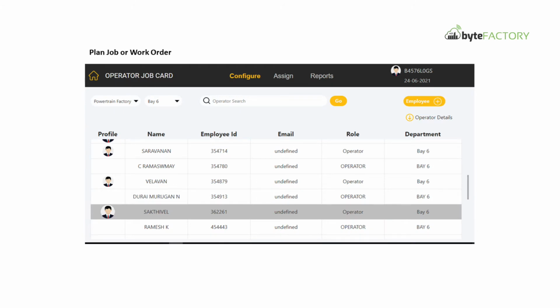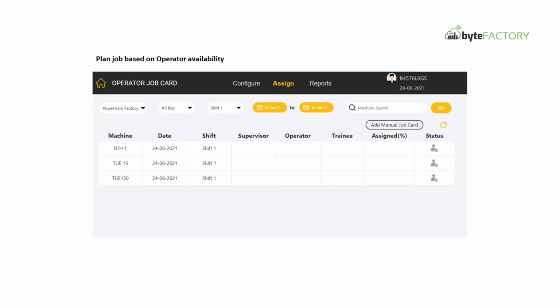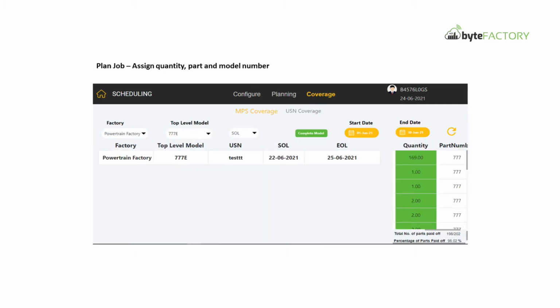Once you schedule and plan, start executing production with auto time tracking, 5S management, operator job card visualization tool, engineering and manufacturing drawing visualization tool, work instruction visualization tools, and also an IoT based downtime management system. You can also visualize the upcoming jobs based on the work orders. This information helps in product traceability for any compliance adherence and quality requirements.